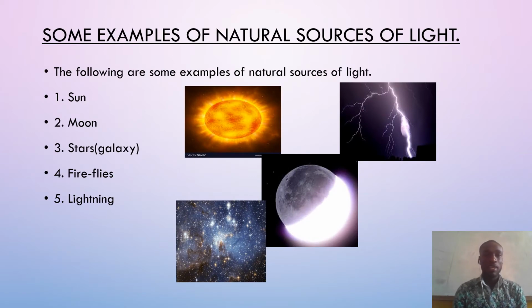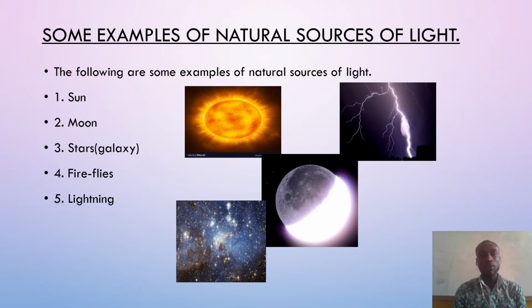Now let's take a look at some examples of natural sources of light. The following are some examples of natural sources of light. We have the sun, the moon, the stars, fireflies, and then lightning. All these examples come under the natural sources of light.